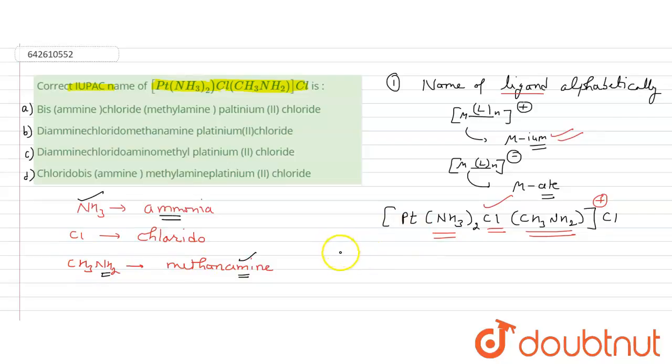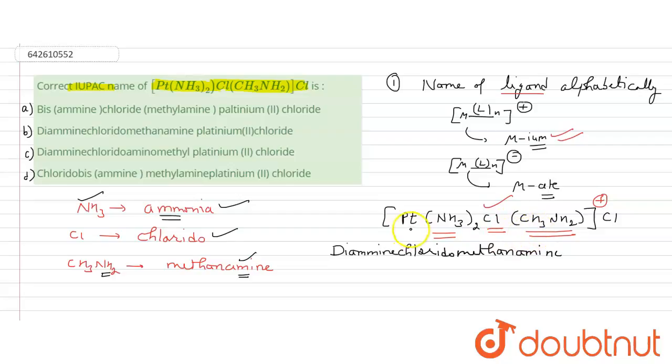The naming will be diamine, that is, here double M. After this, A will come first, after this C will come, and after this M. So the diamine chlorido, and after this methanamine, single N. And this is the ligand.